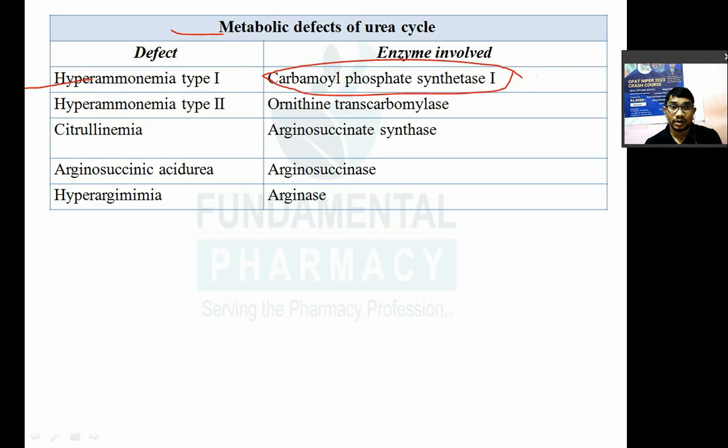Hyperammonemia type 2 is due to a defect in ornithine transcarbamoylase. Then citrullinemia: argininosuccinate synthase is the defect. इसमें defect होगा तो citrullinemia, citrulline का लेवल ब्लड में बढ़ जाएगा. Argininosuccinic aciduria: obviously due to defect in the enzyme argininosuccinase, so argininosuccinic acid urine में आ जाएगा. Hyperargininemia, arginine लेवल बढ़ जाएगा due to defect in arginase.